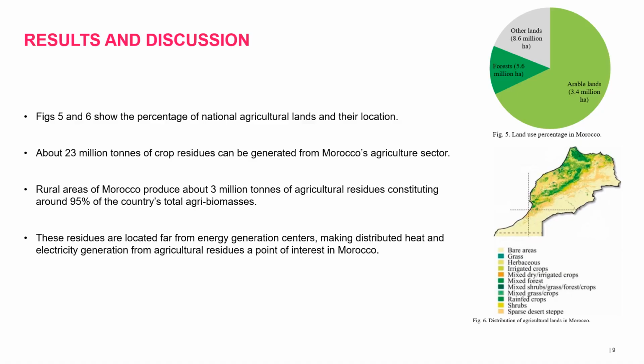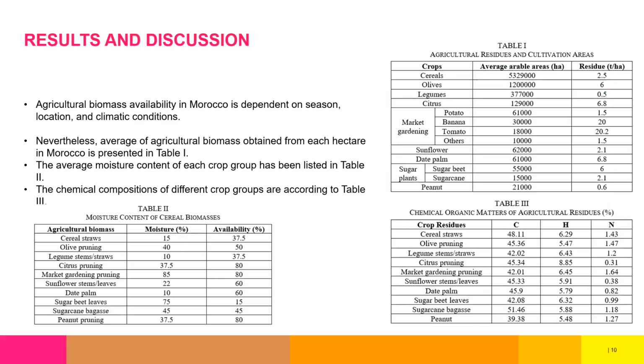So in this figure, we can see the lands that are available in Morocco. That is, the arable land is 3.4 million, and then we have 8.6 of other lands, and then forest reserve is 5.6 million hectares. So out of the 4 million hectares that is available for food production, we can estimate the energy potential that can result from that.